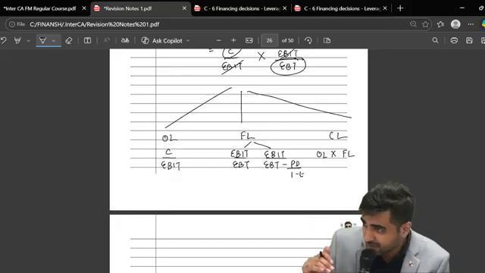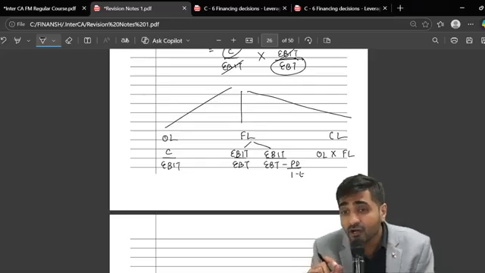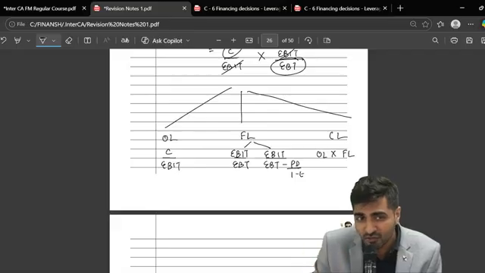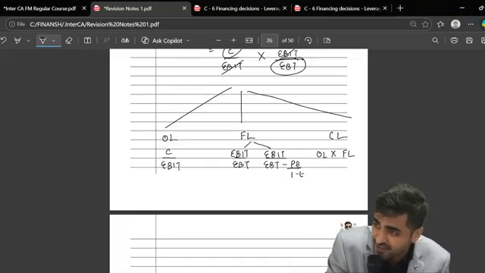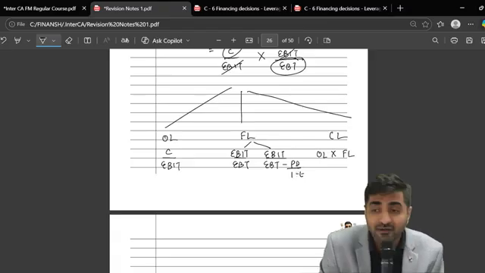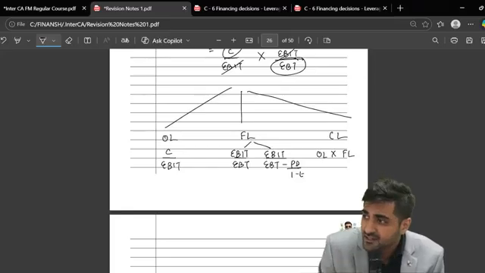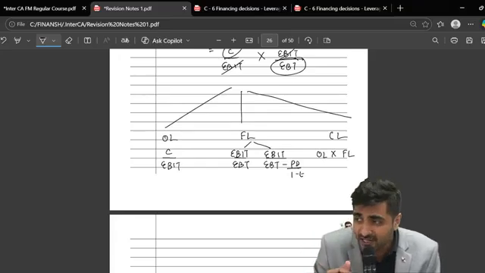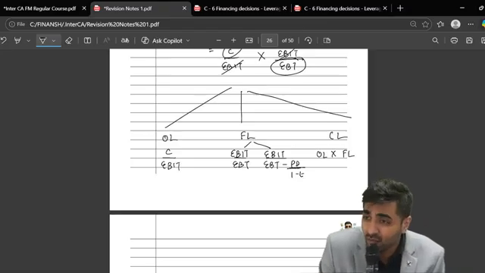EBIT upon EBT, because EBIT upon EBT gives you the impact of interest. From EBT, what do you have to subtract? Preference dividend, because now your denominator should be further reduced, because the leverage is going to be higher. So it will be EBT minus preference dividend, and we divide that by 1 minus tax. Why divide by 1 minus tax? Because preference dividend always comes after tax. Whenever we have to pay the preference dividend, first we have to arrange for income tax. So we have to gross it up, and to gross it up, we divide by 1 minus tax.